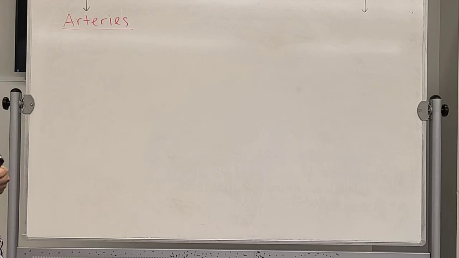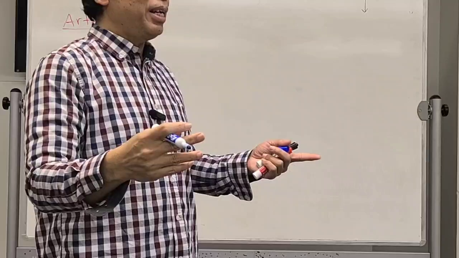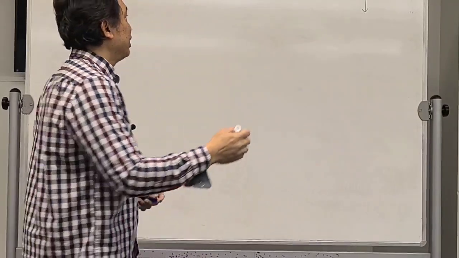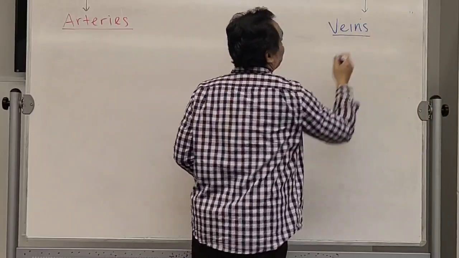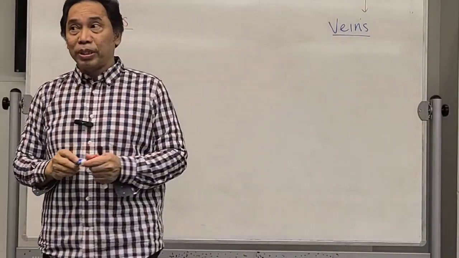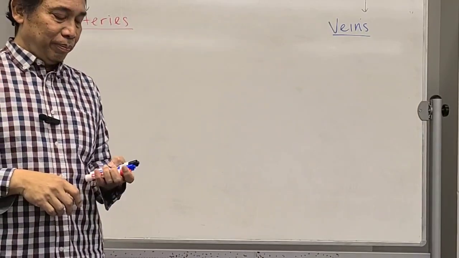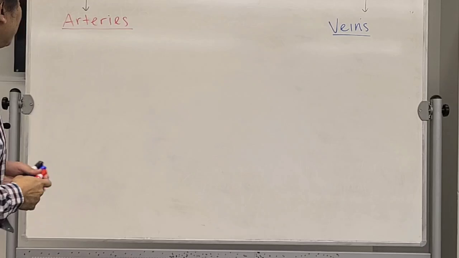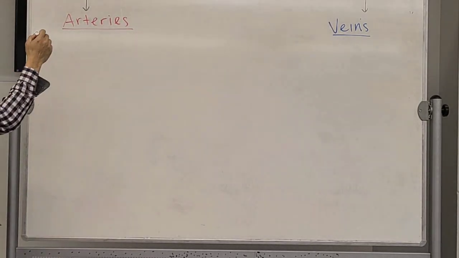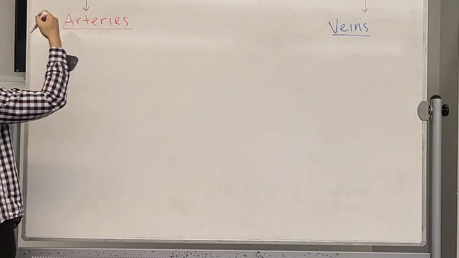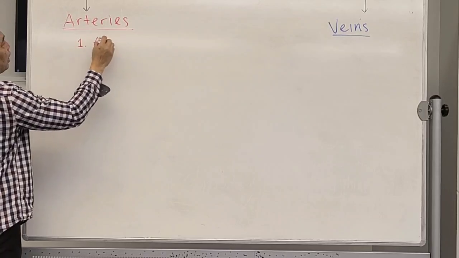The second one is the one that returns the blood to the heart from the body tissues. And this one is called the veins. So there are two types of blood vessel, whether arteries or veins. Now, there are several types of arteries. We start from the biggest one. The biggest artery is called the aorta.